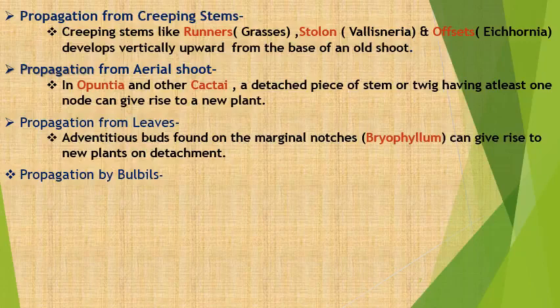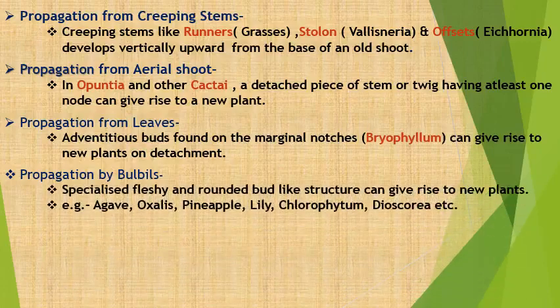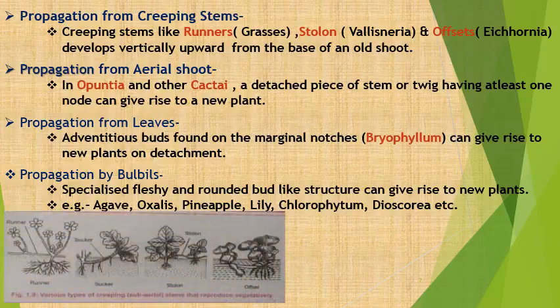Propagation by the bulbils. Here, specialized fleshy and rounded bud-like structures can give rise to new plants. Examples: agave, oxalis, pineapple, lily, chlorophytum, dioscorea. Now, I have another picture for you all in which you can classify the different categories of plants showing vegetative propagation.